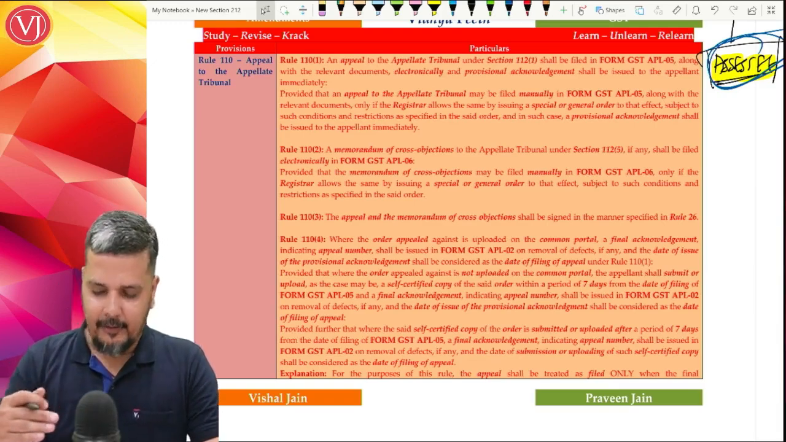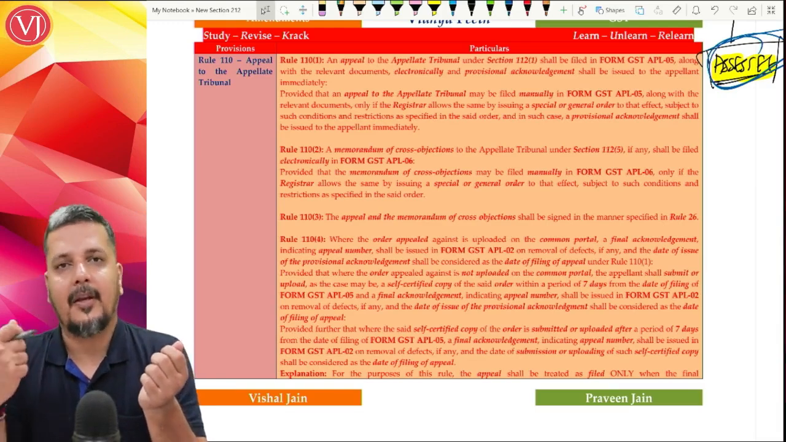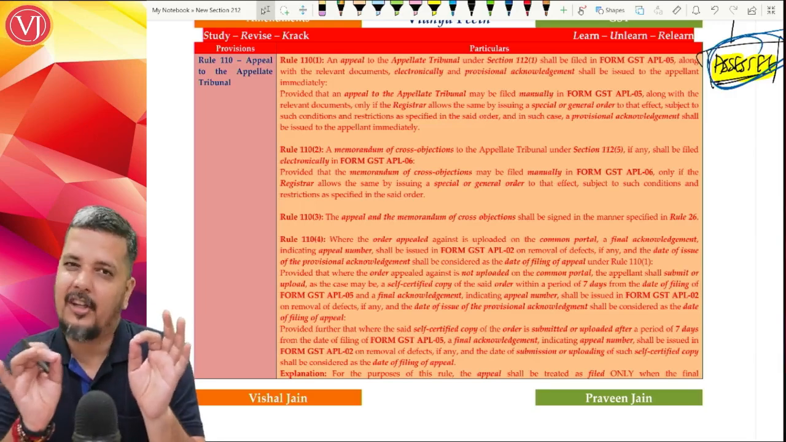Now, understand there was already a procedure when the assessee is going for appeals to the appellate tribunal, or when the department is making an application to the appellate tribunal. So that was already a procedure. They have made small changes there.